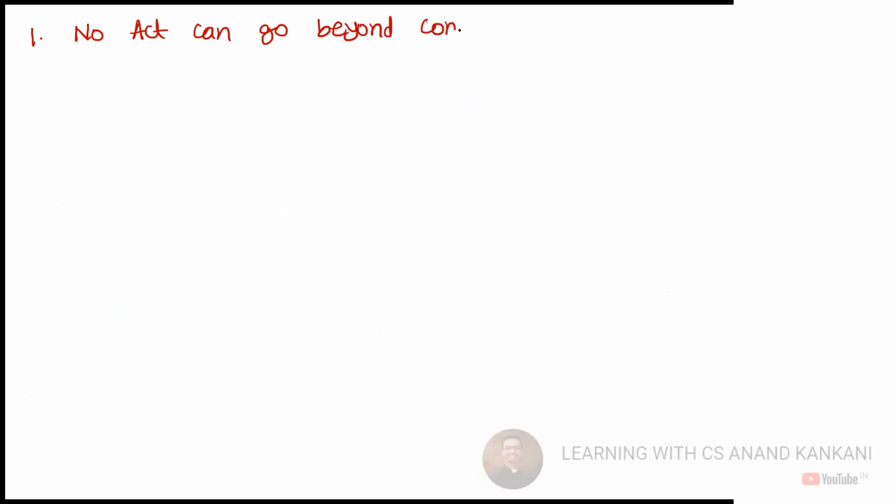the Constitution of India. That is the reason you are going to find, right, any law which is passed, which is controversial, be it your Citizenship Amendment Act, or the farm laws, the opposition party or the concerned affected party goes to the Supreme Court and says that this act is unconstitutional, please remove this law. So first and foremost thing you need to remember is no act can go beyond the Constitution of India.